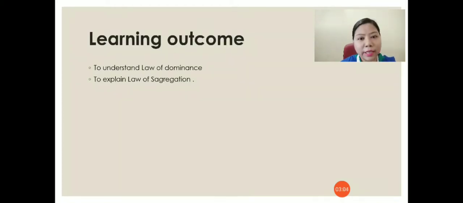So in today's class you'll be able to learn about the laws of Mendel's inheritance of traits. After this class you'll be able to explain what is law of dominance, and you'll also be able to prove it using the characters which were used by Mendel. You'll also be able to explain the law of segregation.